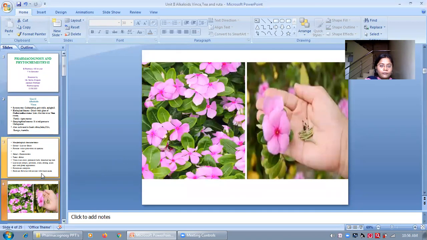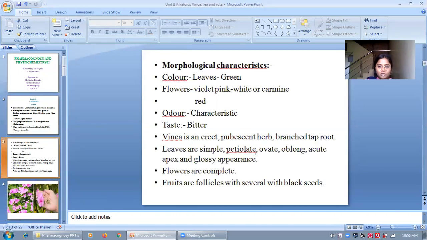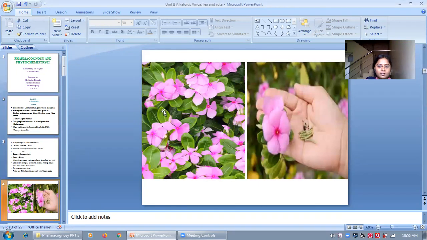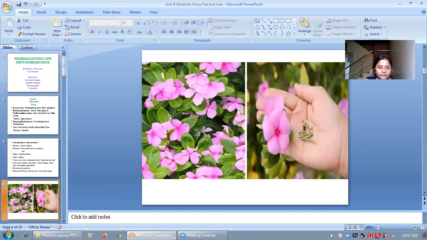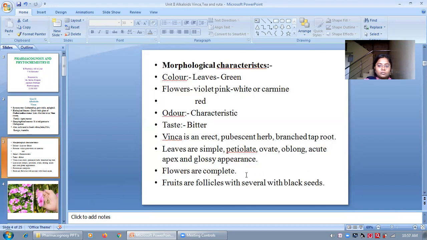Vinca is an erect pubescent herb. Erect means straight-growing. It has a branched taproot. Leaves are simple, petiolate, ovate, oblong, with an acute apex, and have a glossy appearance. Glossy means shiny, a smooth appearance.